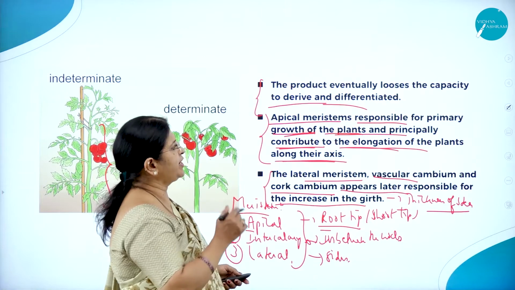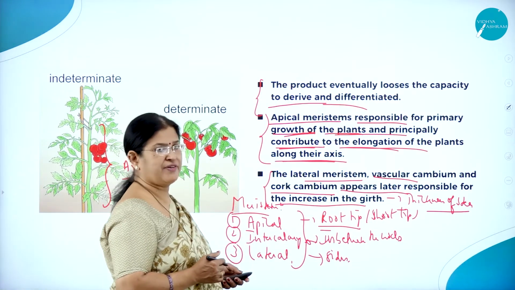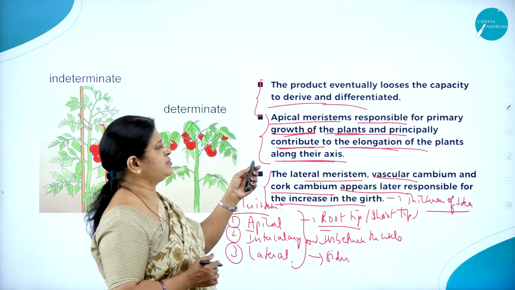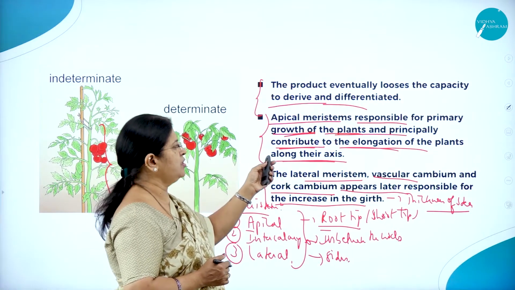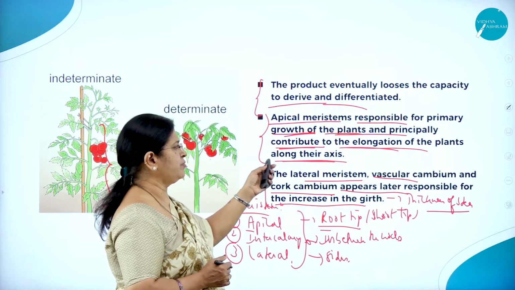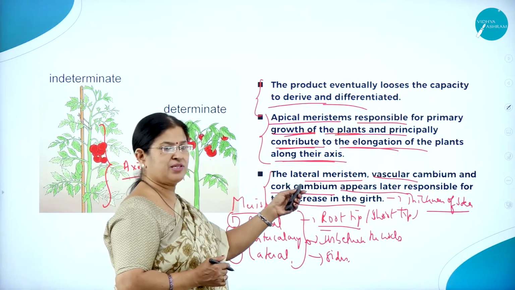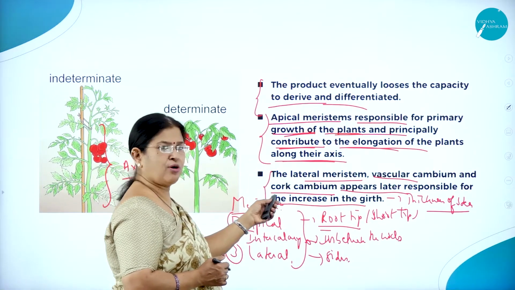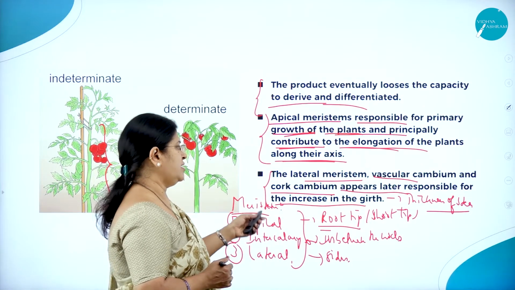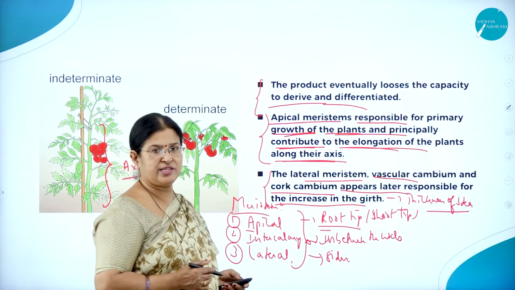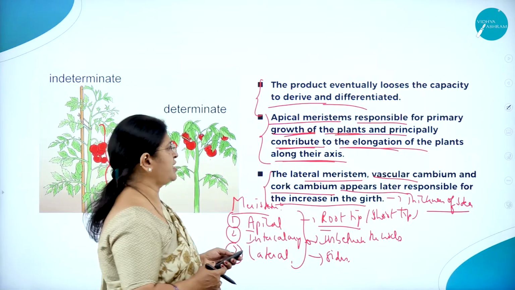So the product eventually loses the capacity to divide and differentiate. The apical meristems are responsible for primary growth of the plant and principally contribute to the elongation of the plants along their axis. The lateral meristem, vascular cambium and cork cambium appear later, responsible for increasing the girth or thickness of the stem.